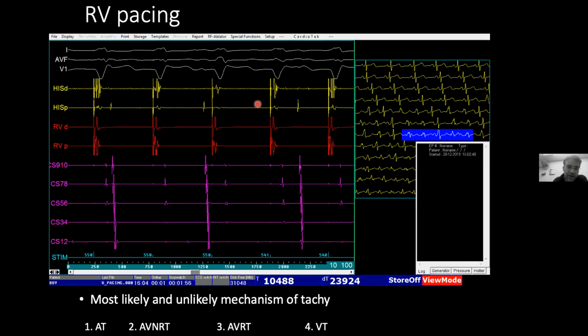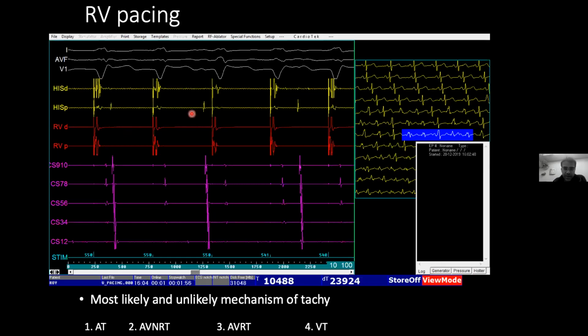In the background of narrow QRS tachycardia, let's say recurrent narrow QRS tachycardia, this finding in the beginning of a case tells you the high pretest probability the patient might have atrial tachycardia, because that is the tachycardia which does not require any help of V to A conduction. From this one single slide, I can rule out AVRT, that is pathway mediated tachycardia, and AVNRT also becomes unlikely, although you cannot rule it out.